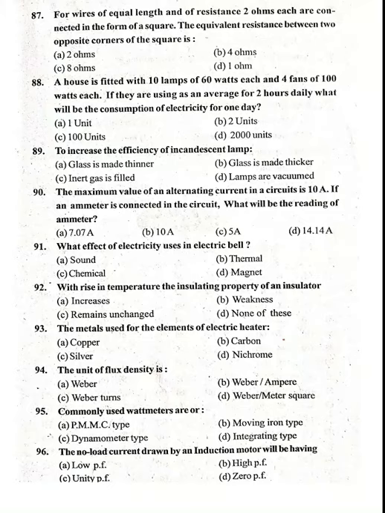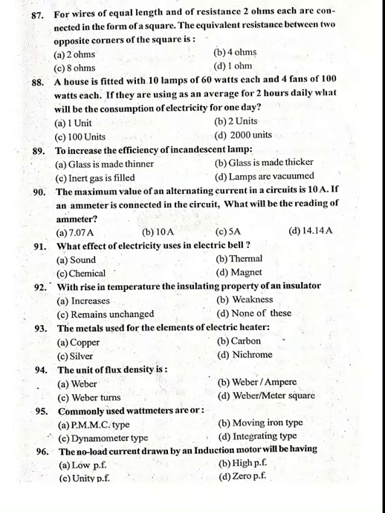Four wires, that's a printing mistake. We can obtain the answer by solving that problem. Okay, actually the 87, option A, 2 ohms.